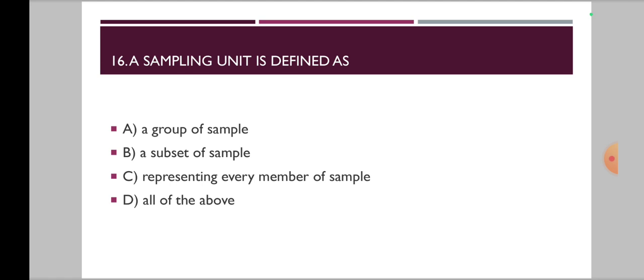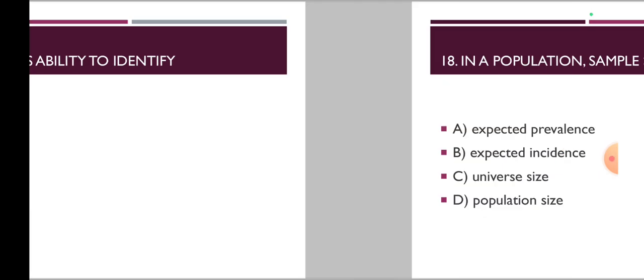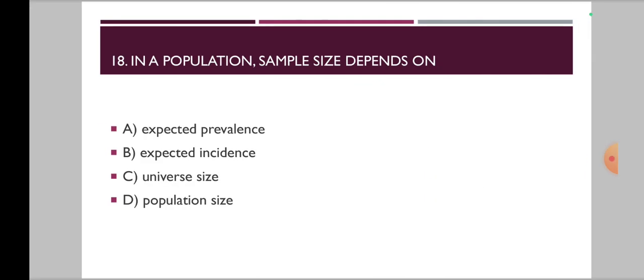Okay. Now 17th one, sensitivity of a test is its ability to identify. Options are true negative, false positive, false negative or true positive cases. Now 18th one, in a population the sample size depends on. Options are expected prevalence, expected incidence, universe size and population size.